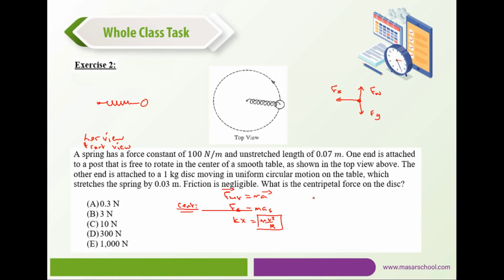So the centripetal force that we're searching for, mv squared over r, is equal to kx. k is the stiffness of the spring, 100, and remember that x represents the elongation of the spring. The unstretched length of the spring is 0.07 meters, but we're not interested in this. We're interested in the stretch, which is 0.03. Plugging that into the calculator, we get 3 newtons, and the correct answer in this case is B.